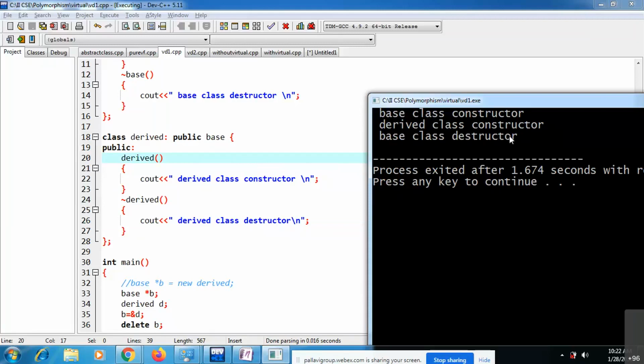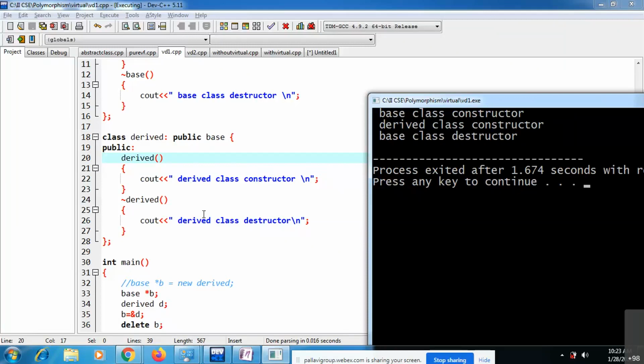Okay. To overcome this, see, if you observe this output, you are not seeing the derived class destructor message because the derived class object is not going to be destroyed. Because of this, you must destroy object B as well. To do that, we have the virtual destructor concept.